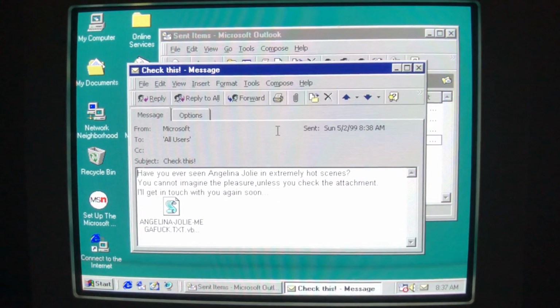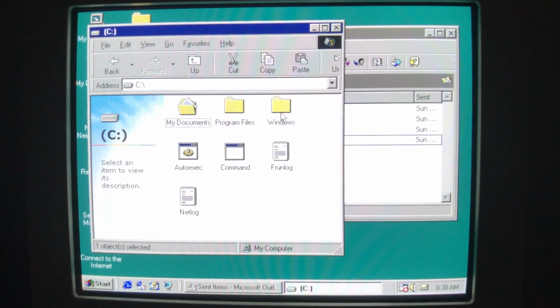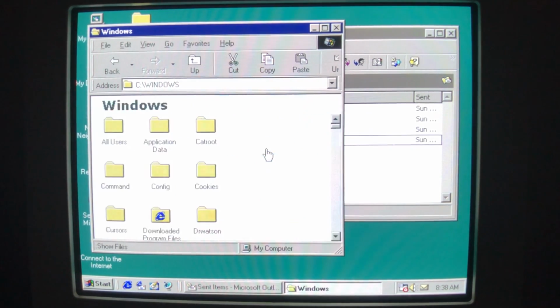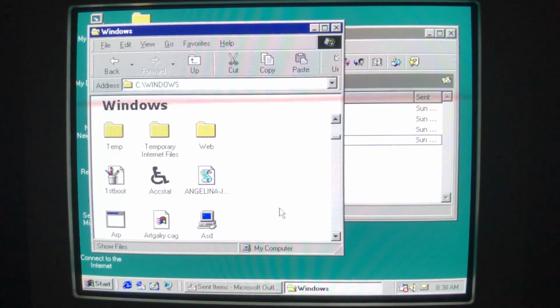So if we check this, we can see, to all users: "Have you ever seen Angelina Jolie in extremely hot scenes? You cannot imagine the pleasure unless you check the attachment. I'll get in touch with you again soon." We got Angelina Jolie, mega, you know the rest, .txt, and of course .vbs. So this is a copy of the script, and if we take a look in our Windows directory, we will see our precious Angelina Jolie file in here.